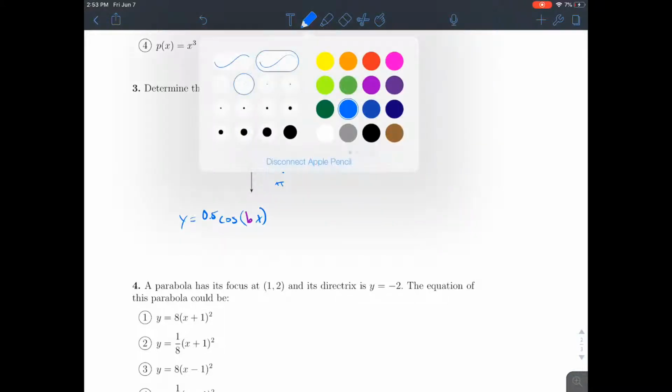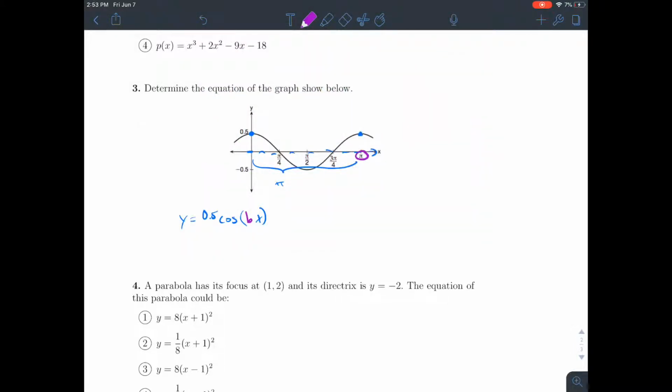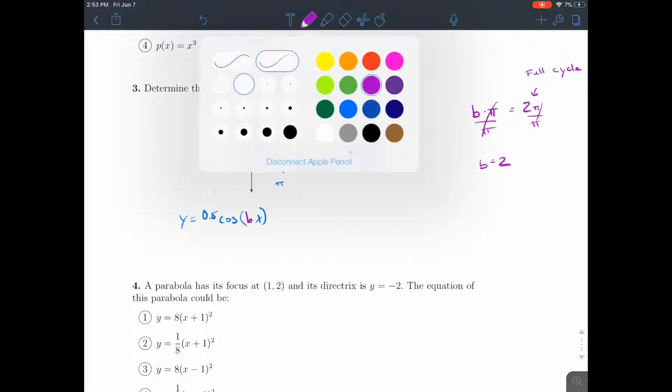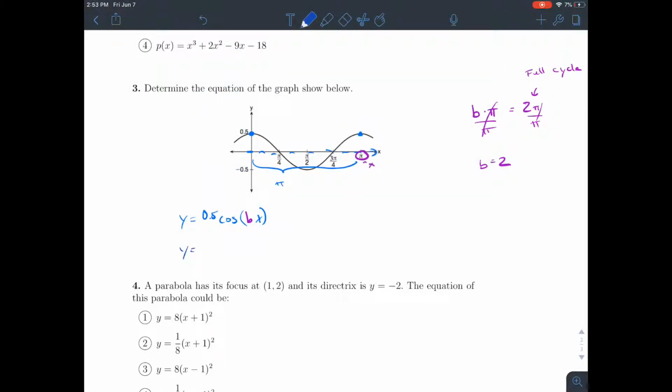So to calculate that b value, what we do is we say when we plug in pi, b times pi, for x, we should be completing a full cycle, which is 2 pi. So solving for b, we find that b is 2. So we get the final equation here, y equals 0.5 cosine of 2x, because b is 2.